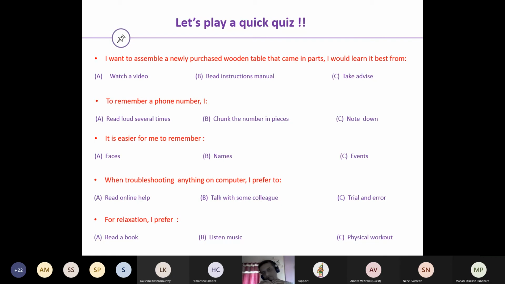Then, for relaxation, I prefer what? A, reading a book, B, listening to music, or C, a physical workout. So for relaxation, what could be your way of doing it? Again, if you correlate all this, and you can take one more example of your own, based on this you'll be able to realize that yes, there are certain similarities, and there is a good combination that you can figure out, and once you figure it out, you take a deep dive into that.